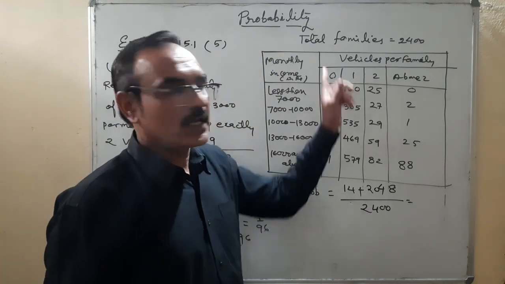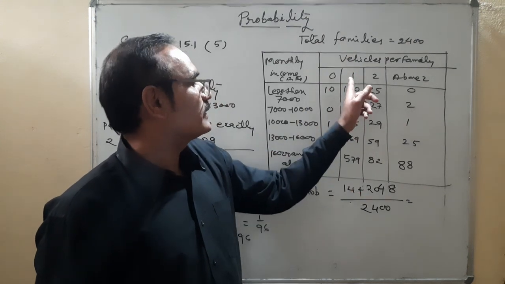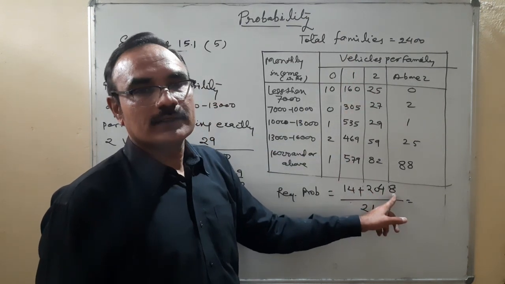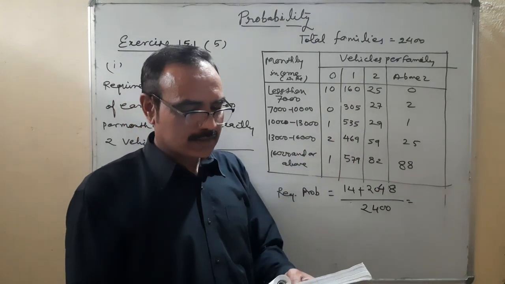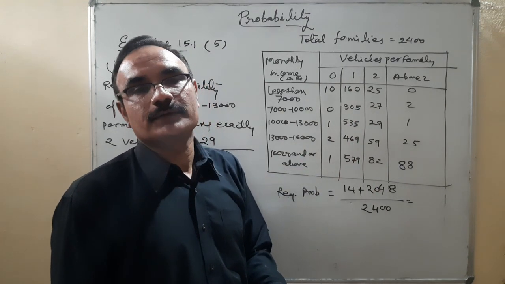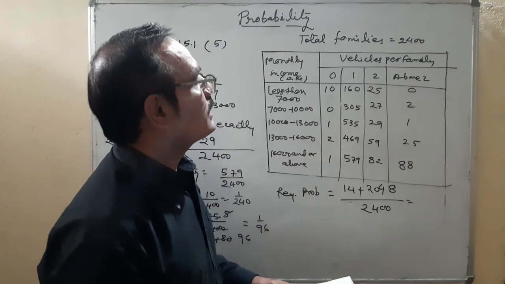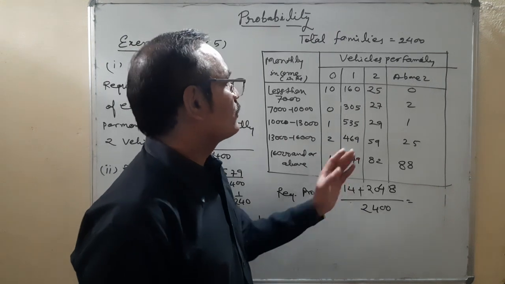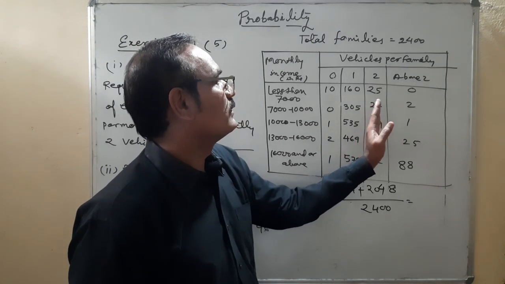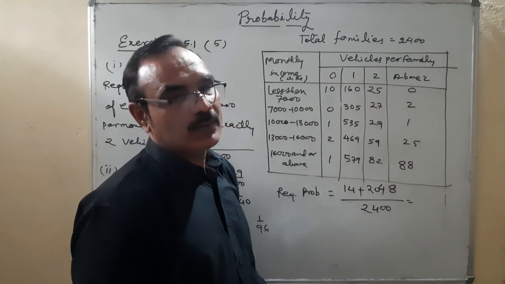14 is the number of families having no vehicle, and 2048 is the number of families having only one vehicle. In the required probability, they are asking for owning not more than one vehicle. Not more than one, so 0 and 1 will be included.